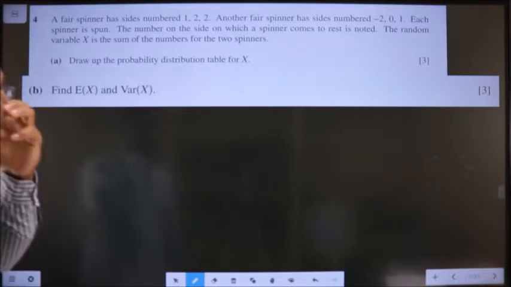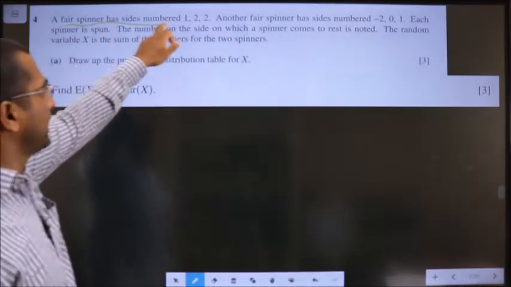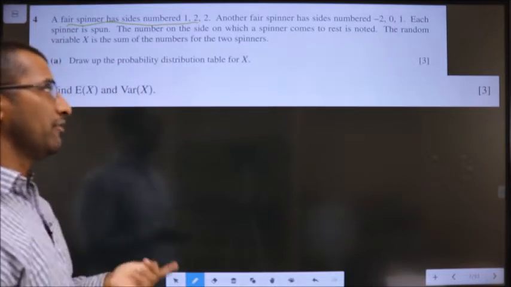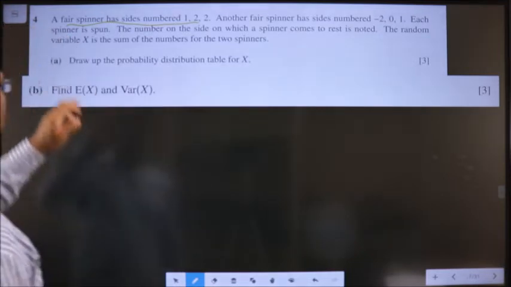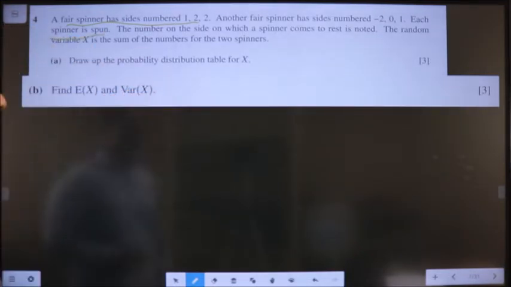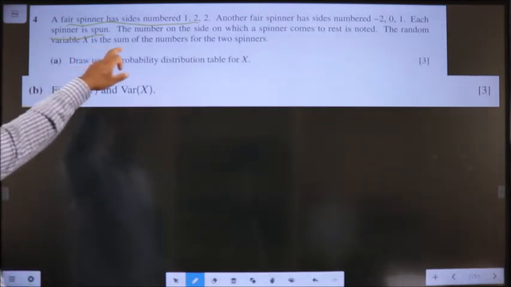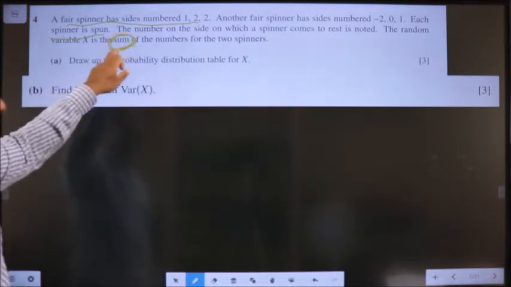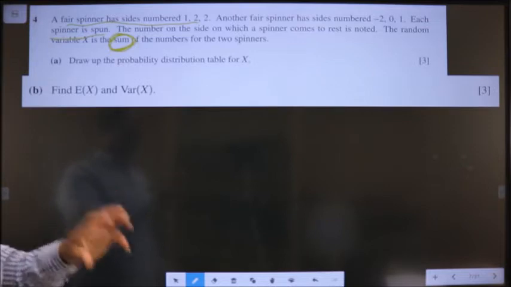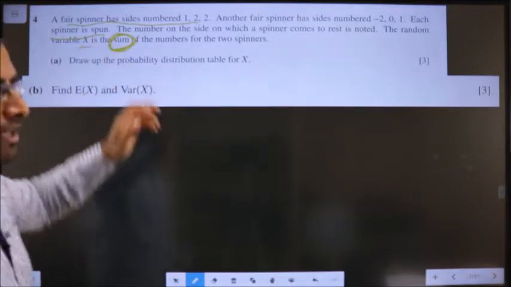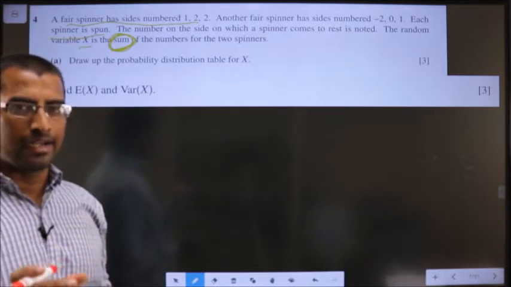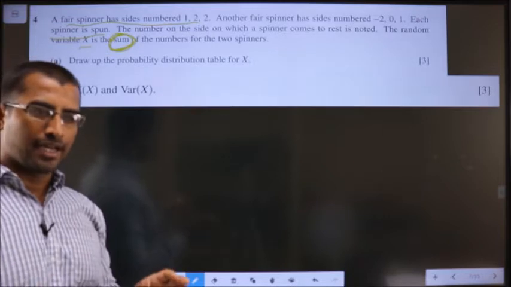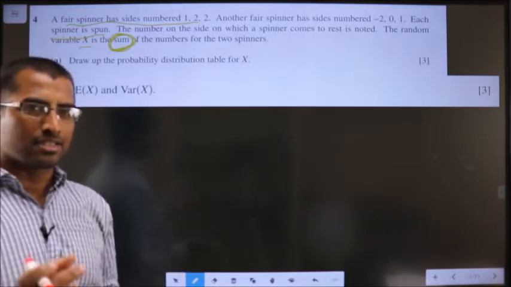Question 4. A fair spinner has sides 1, 2, 2. Another fair spinner has sides numbered -2, 0 and 1. Each spinner is spun. The number on the side on which a spinner comes to rest is noted. The random variable x is the sum of the numbers for the two spinners. Stress on this sum. X is calculated by adding the numbers on which the spinners landed. Clear? Let us write first what all values x can take.